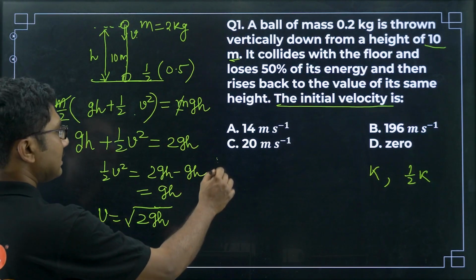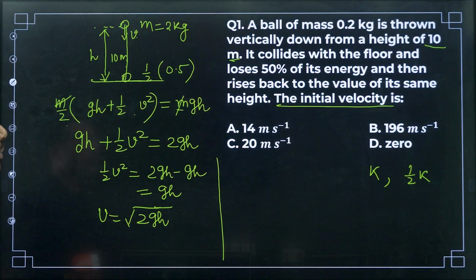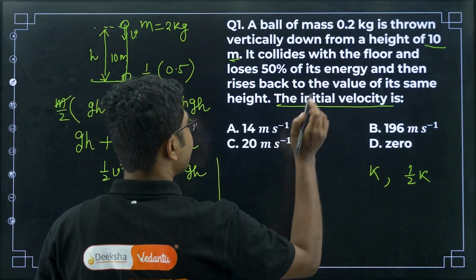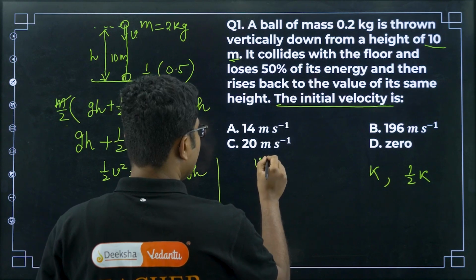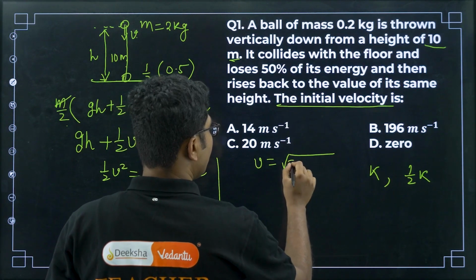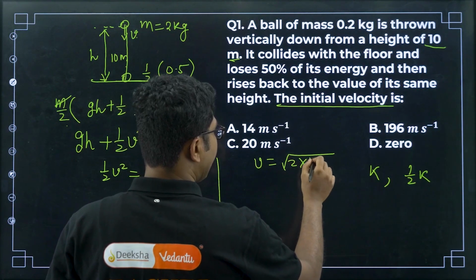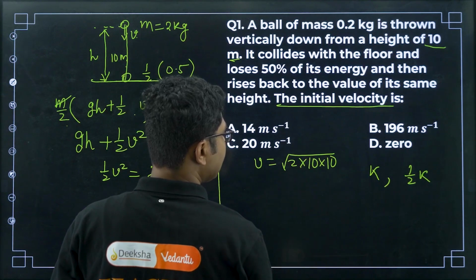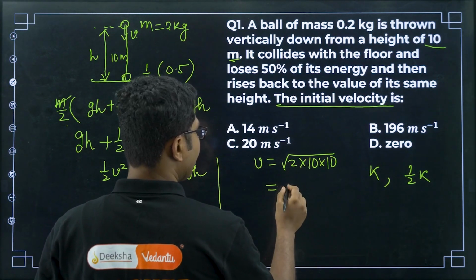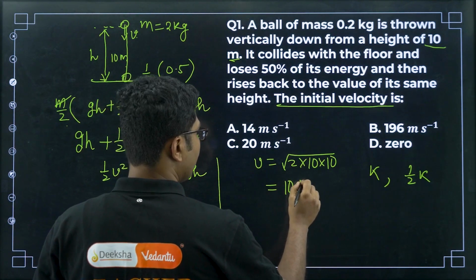This is not a general case, this is a particular case only. For problems similar to this, you can use this formula. This is not a general formula. So, V equals what? 2, G is 10, height is given as 10 meters. So, we can see that it will be 10 root 2, right.